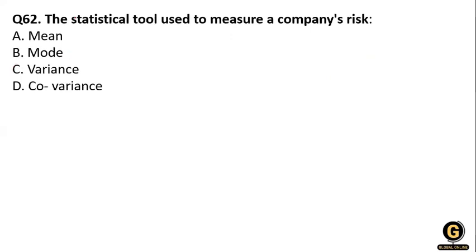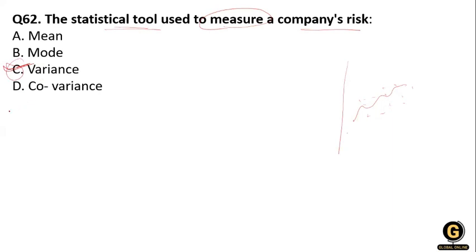Okay, the syllabus. Next, the statistical tool used to measure the company's risk: mean, mode, variance, or covariance. So what will be the right answer? You know that the company's risks are going to be scattered like this. Here do we use mean, mode, variance or covariance? It is better to use variance, because variance is a measure of variability, and the variability we find in the market is why the company faces risk.